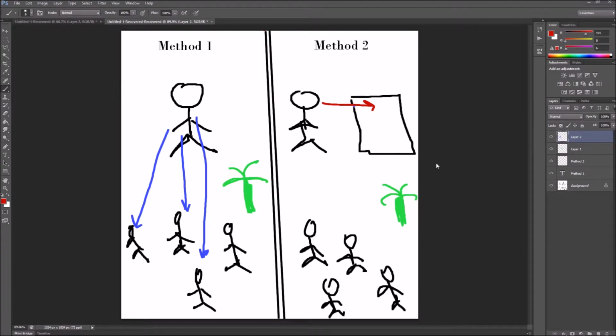So converting this simple example to coding vocabulary is as follows. When any game action happens, like player death, and you post it on Facebook, in coding terms this is called firing an event. The player death is an event, and when that event happens it's called firing that event.